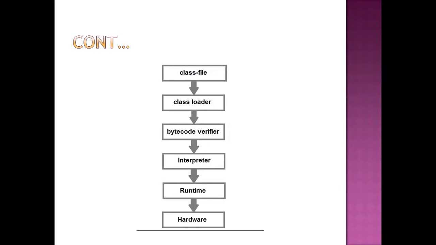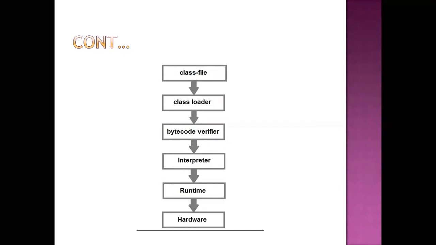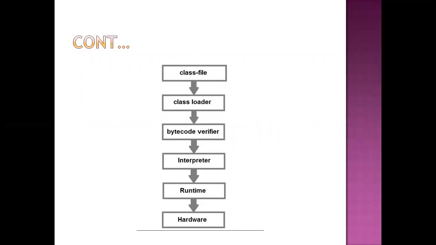The class loader is responsible for loading the .class files, because the .class file is going to be generated. The .class file consists of your bytecode. That bytecode is going to be verified, and then it will be moved to the interpreter. That means your high-level language is converted into machine-level language. Then it goes through the runtime process, and then we can view your particular output on your hardware machine. Okay, this is the internal process that is going to be working.